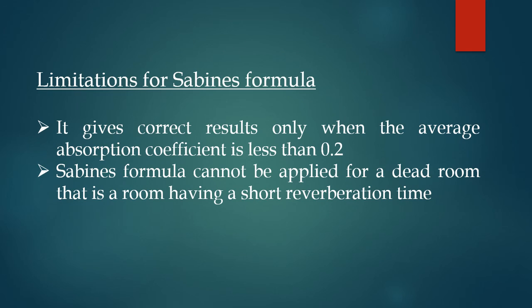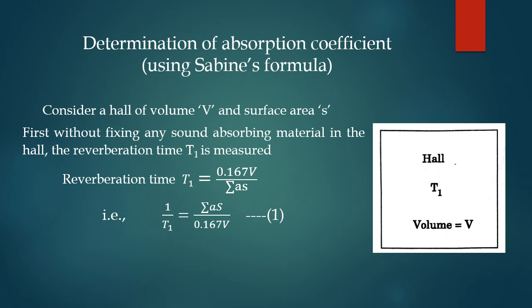Limitations of Sabine's formula. Sabine's formula for reverberation time gives correct results only when the average absorption coefficient is less than 0.2. Sabine's formula cannot be applied for a dead room, that is a room having a short reverberation time. Next we are going to discuss how to determine the absorption coefficient of a material using Sabine's formula.